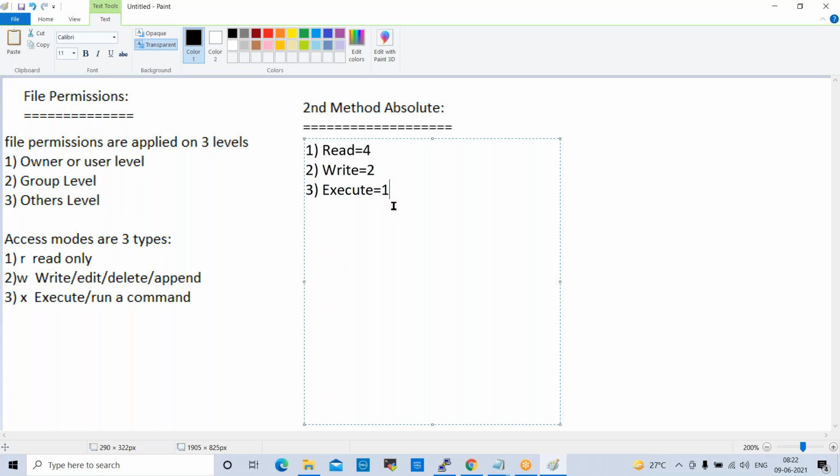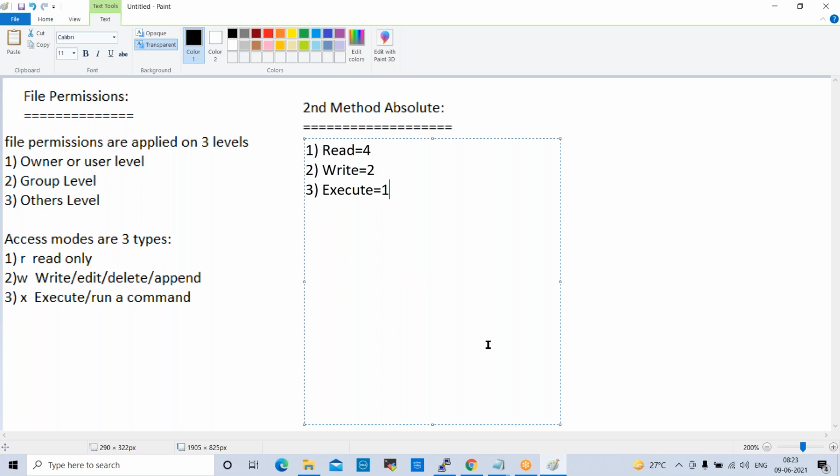For example, if you want to give read and write permissions, what can we do here? I want to give read and write permissions. So in this case, 6, right? Correct. Read and write means 4 plus 2, 6. We can give 6. If you want to give full permissions, 7. 4 plus 2 plus 1, 7. We can give 7, right?